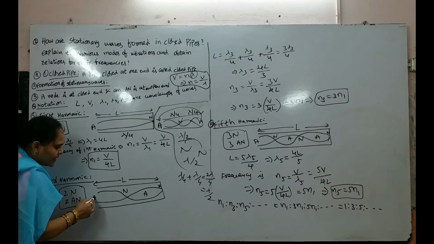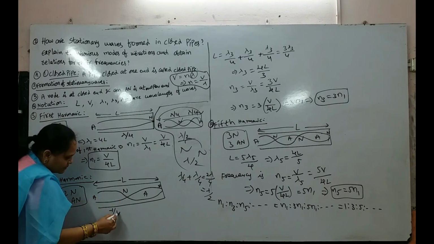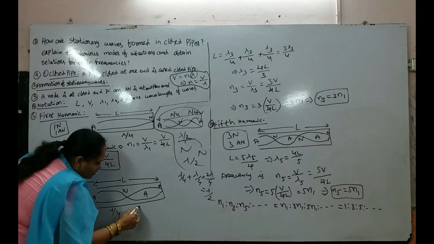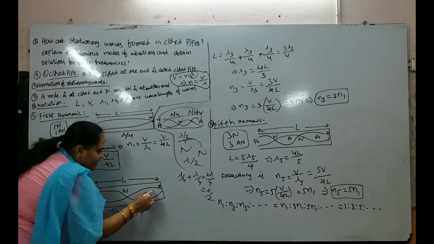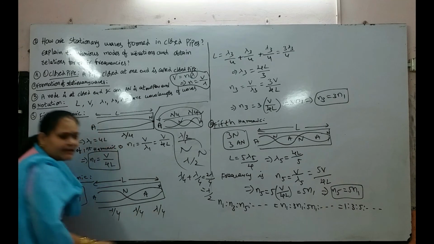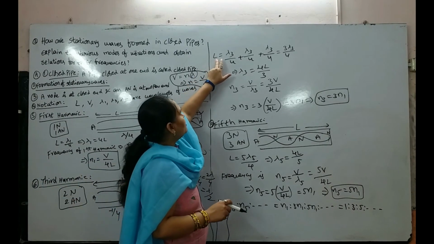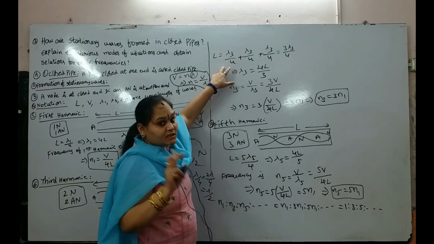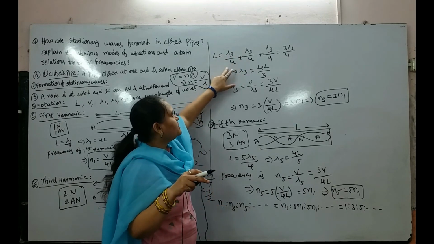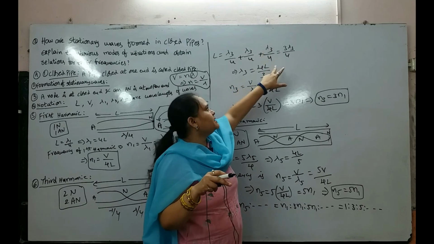The distance from antinode to node is lambda by 4. Node to antinode is lambda by 4. And antinode to node is lambda by 4. Total, the length of the air column L equal to 3 lambda 3 by 4. This is the third harmonic. Then lambda 3 by 4 plus lambda 3 by 4 plus lambda 3 by 4.